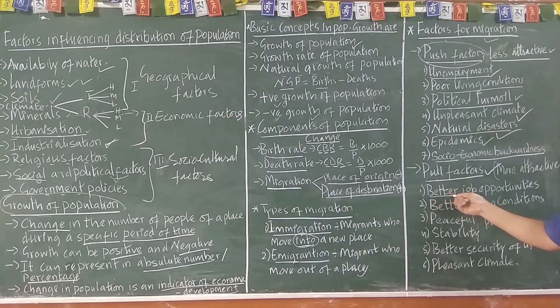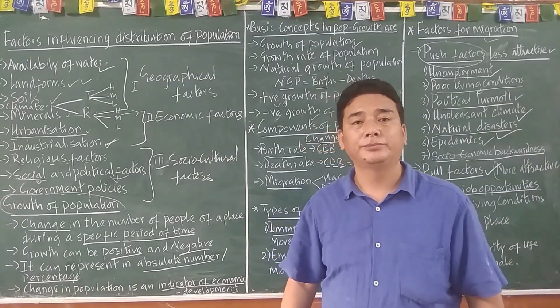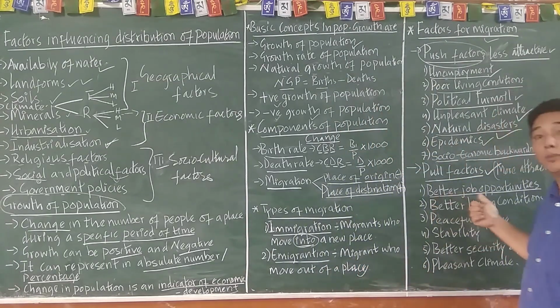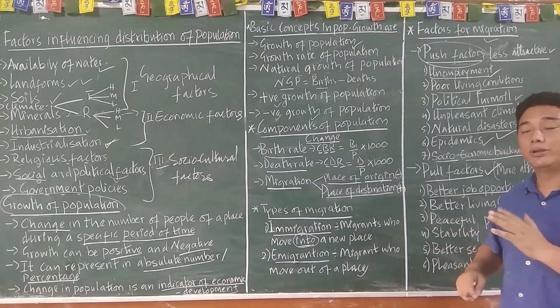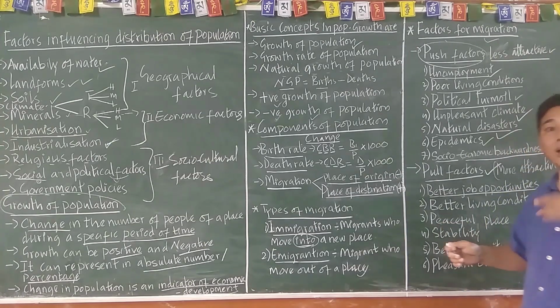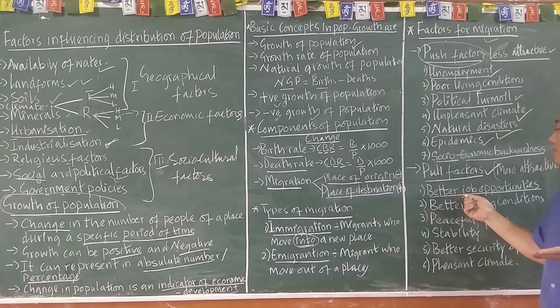For example, better job opportunities. Many Tibetan people are moving toward Western countries and America, all right? What could be the reason? Better job opportunities. Many Indian people are moving toward the US. Many educated people are moving there. Many doctors are moving toward those areas. Why? Better job opportunities. Is it clear? And many scientists of different countries are moving toward different areas.